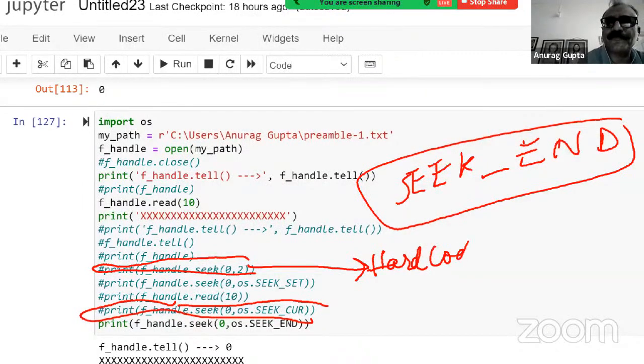Hard coding means we have put a number over there, and if tomorrow you want the 2 to point to something different, then you have to change the 2 in every line of code wherever you have used it. However, if you have used a named constant, you just need to change the value of this variable, and wherever it is used, it will all get changed automatically. Does it make sense? Okay, sir.